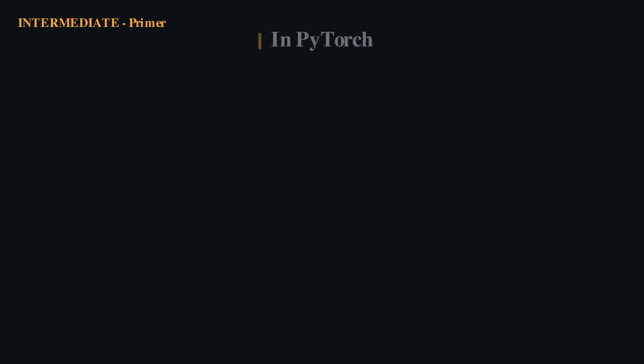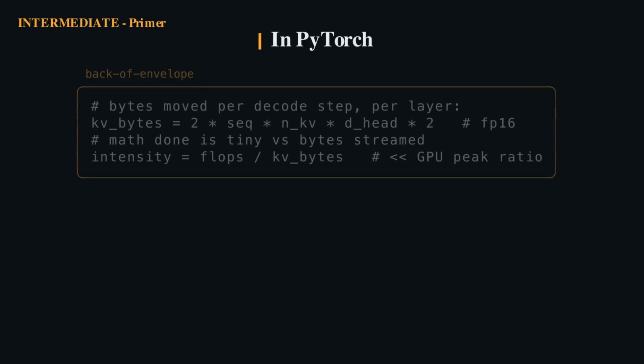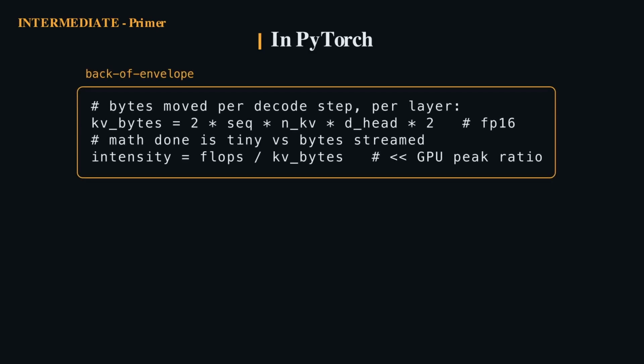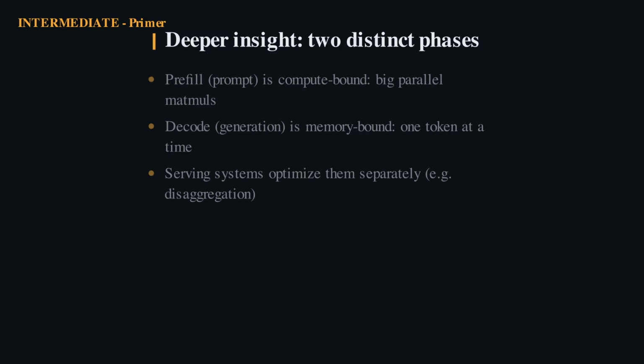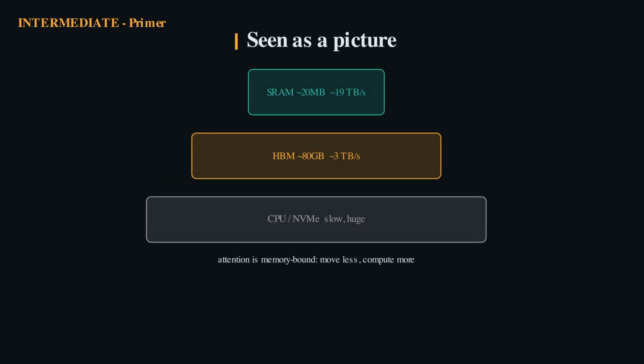This rough calculation shows the KV bytes streamed per step dwarf the arithmetic. Shrink those bytes and you go faster. That is the lever GQA, FlashAttention, and MLA all pull. The non-obvious nuance: inference has two phases. Prefill is compute-bound, decode is memory-bound. Newer systems even run them on separate hardware pools. The pyramid says it all. SRAM is fast but tiny, HBM is big but slow. Winning means moving less data between them. Hold this picture, the rest of the tier is variations on it.